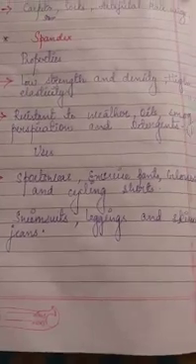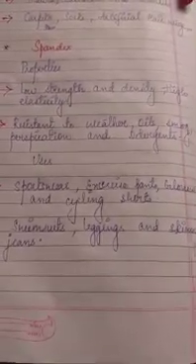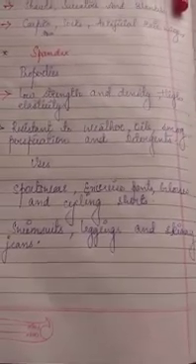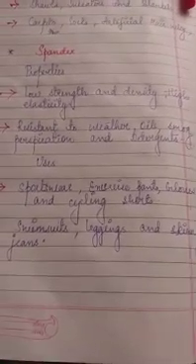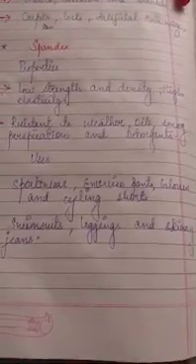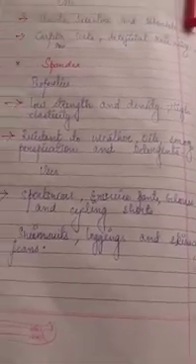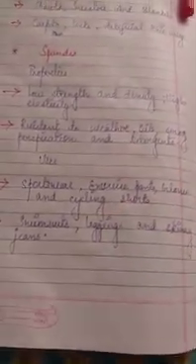So next we have to study what the uses are. Since it has high elasticity, it can be used to make sportswear, cycling shorts, gloves, exercise pants, swimsuits, leggings and skinny jeans. Since it has high elasticity, we can use it to make this type of things.